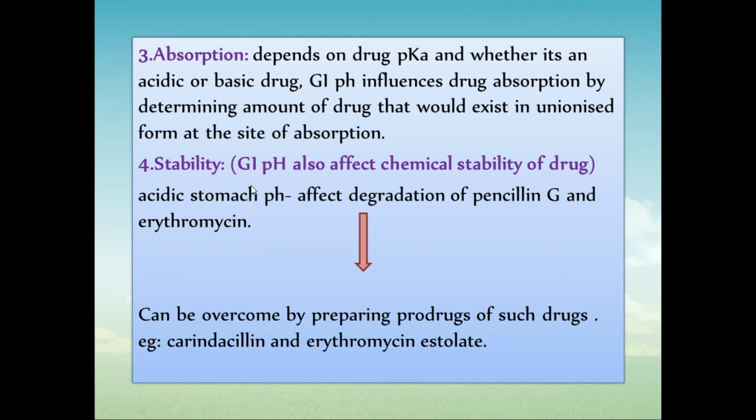Then stability. The GI pH also affects the chemical stability of drugs. Acidic stomach pH causes degradation of penicillin G, that is an example, and erythromycin, and this can be overcome by preparing a prodrug of such a drug. How can we avoid this? We can prepare the prodrug. Examples are carindacillin and erythromycin estolate. These are examples of stability that will alter due to the pH of the GI tract.